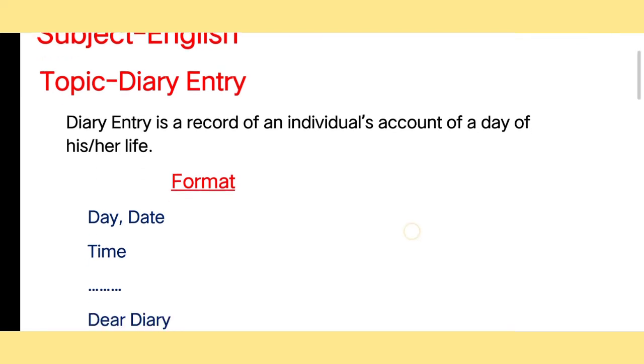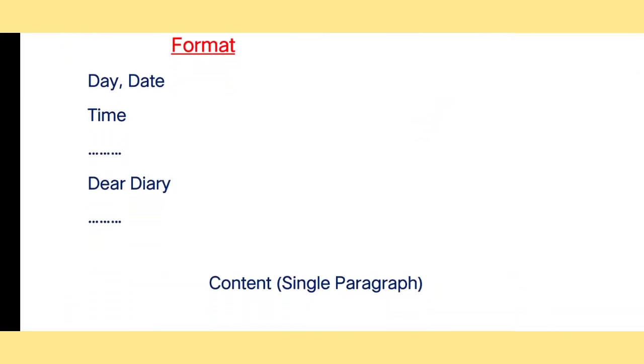Now look here. First of all we have to follow the format, and the format is, first of all, we have to write the day. For example, I'm writing it today and today is Monday, so I'll write according to my day and date. Firstly we will mention the day and after that we will mention the date. Then in the next line, we have to write the time. The time should be in PM, not AM,